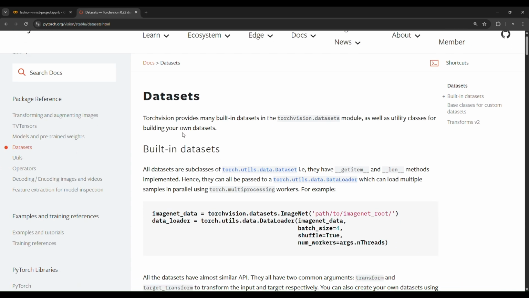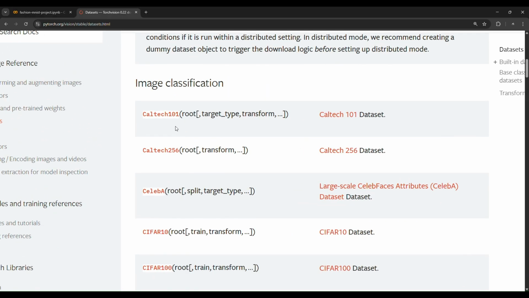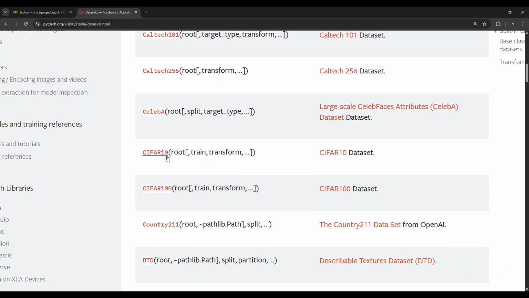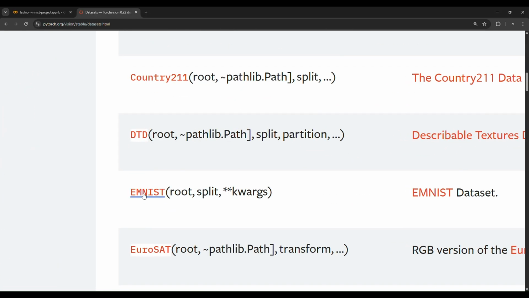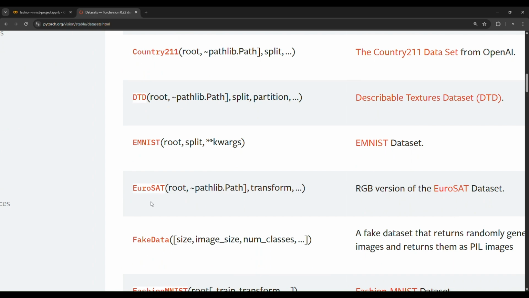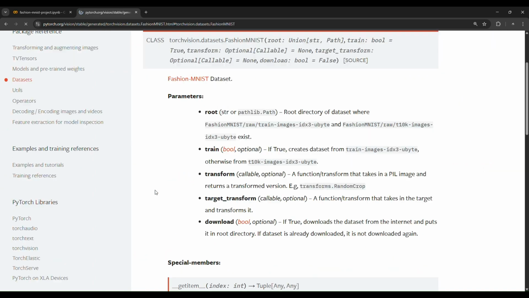Wow, that's nice. If you go down, you'll notice a lot of pre-loaded datasets in torchvision.datasets. For example, CIFAR-10 and CIFAR-100, and also, for example, EMNIST and EuroSAT and fake data. Wow, FashionMNIST also exists here.